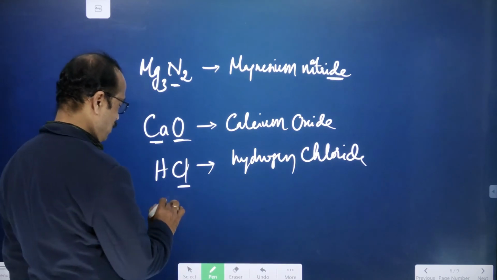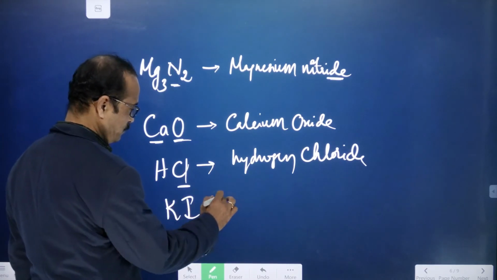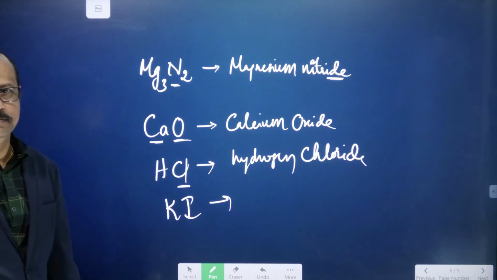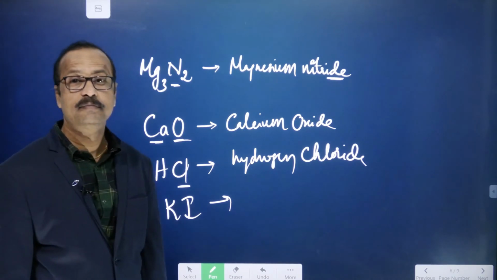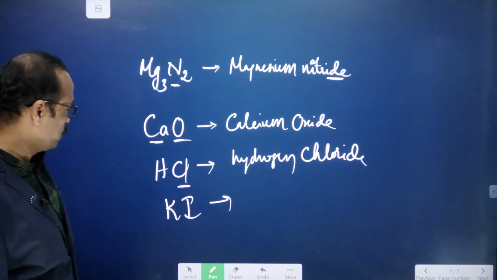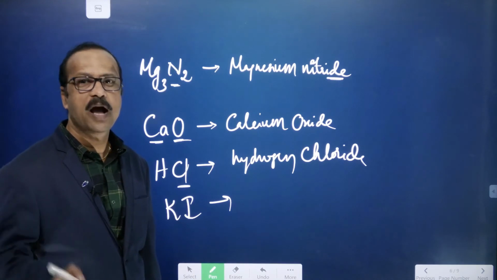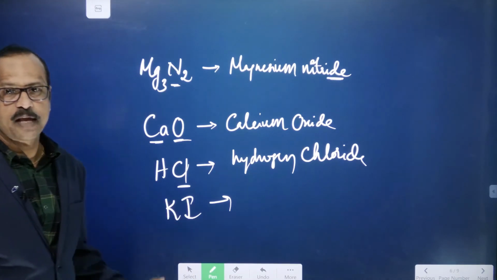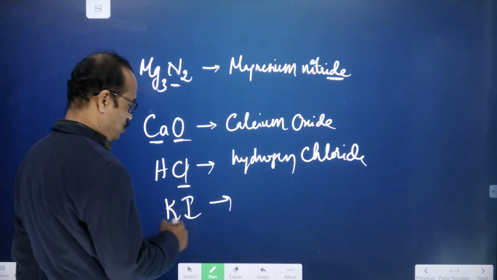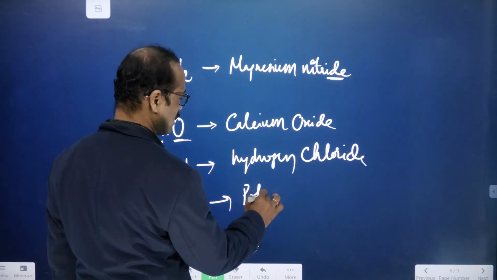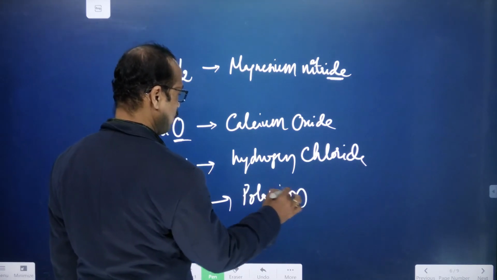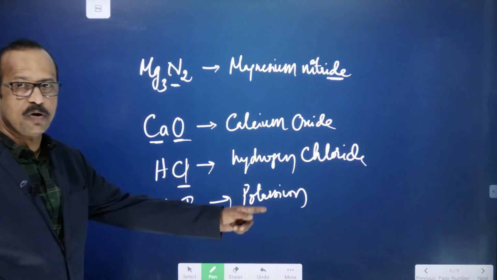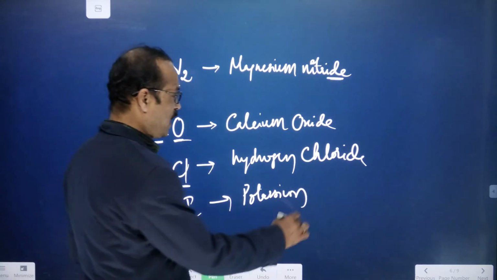Now for example, KI is there. What's the name of this one? K is what? Potassium. Very good. What is I for? Iodine. So KI becomes what now? First name should not change, so potassium remains the same. Now iodine. What should I call it there? Iodide.